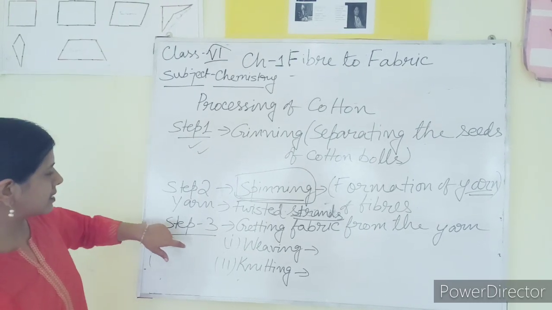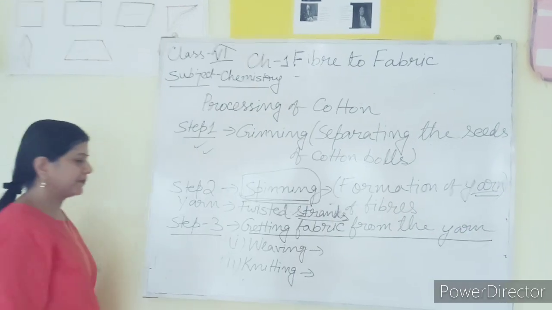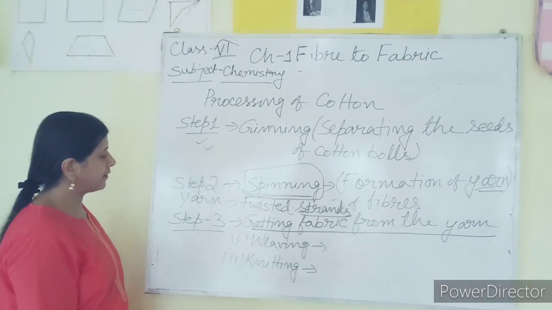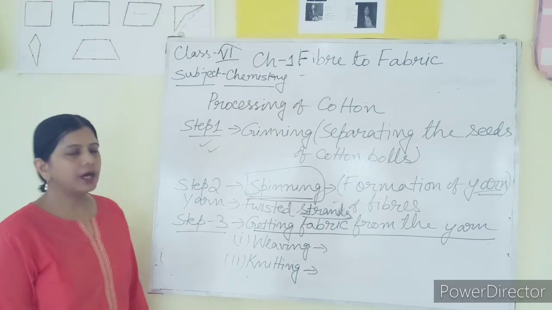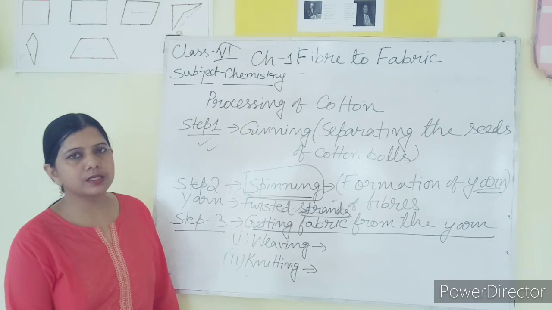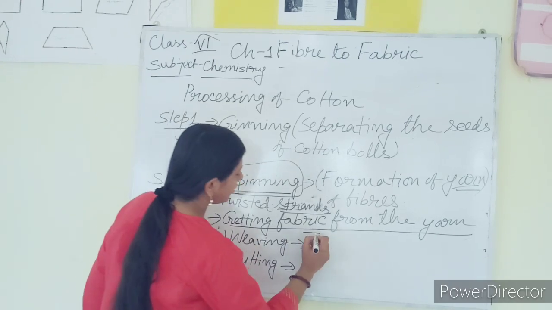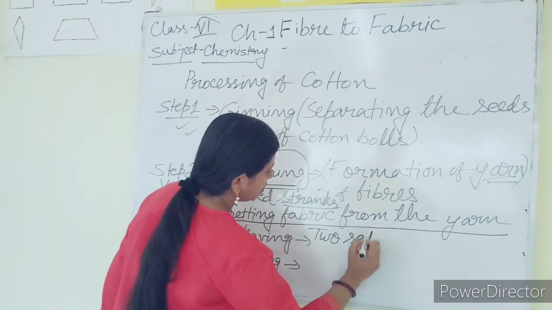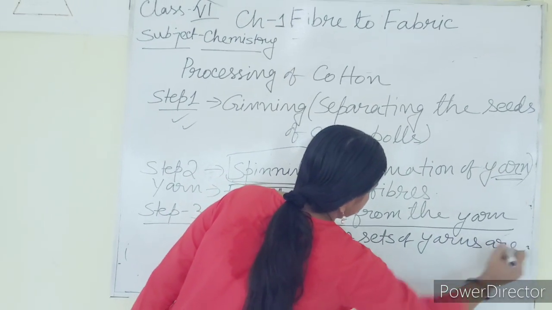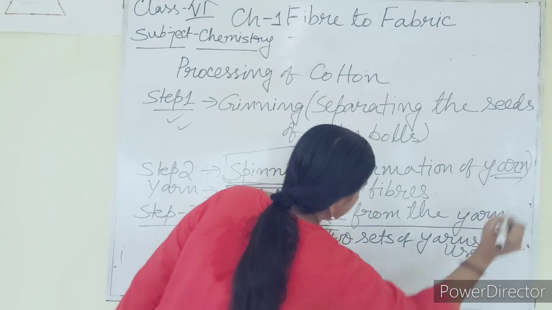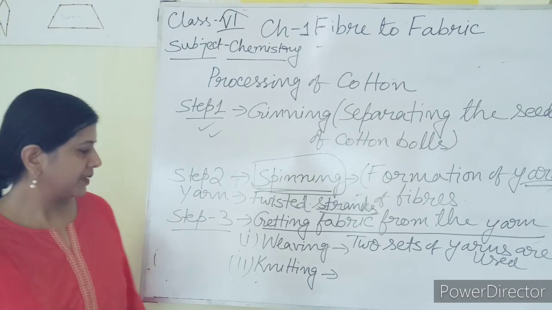The last step, that is step 3, is to get the fabric from the yarn. There are two ways of getting fabric from the yarn. One is weaving, another one is knitting. Now why two terms? What is the difference between these two terms? In weaving, two sets of yarns are used, which are placed perpendicular to each other to make the fabric using machine.